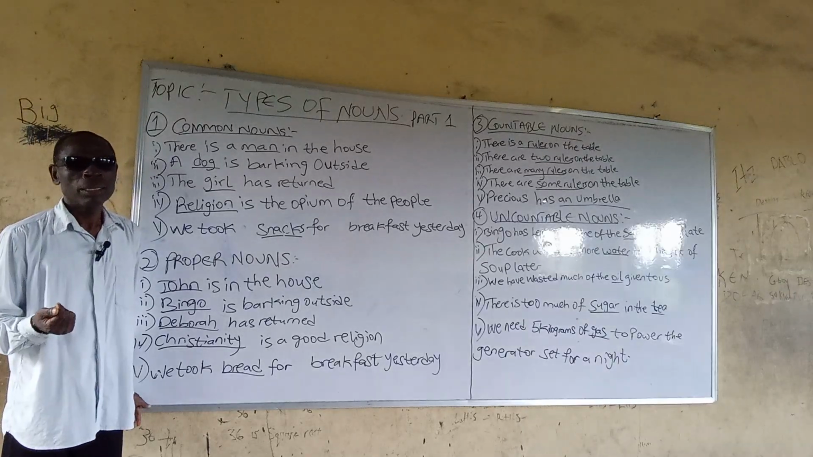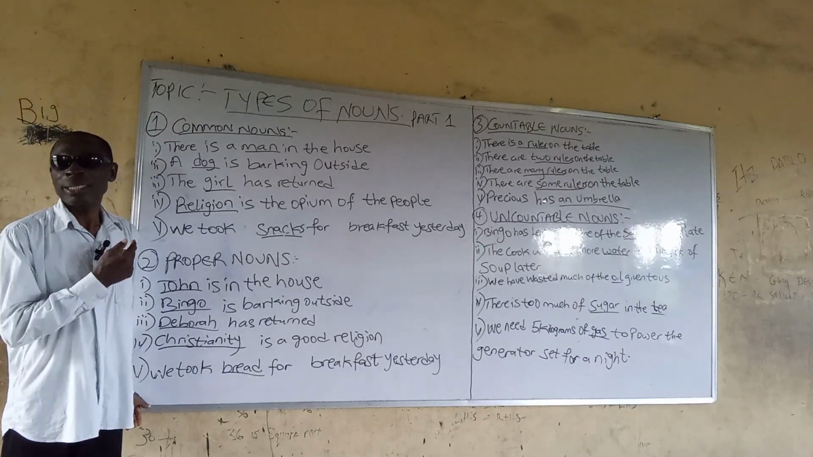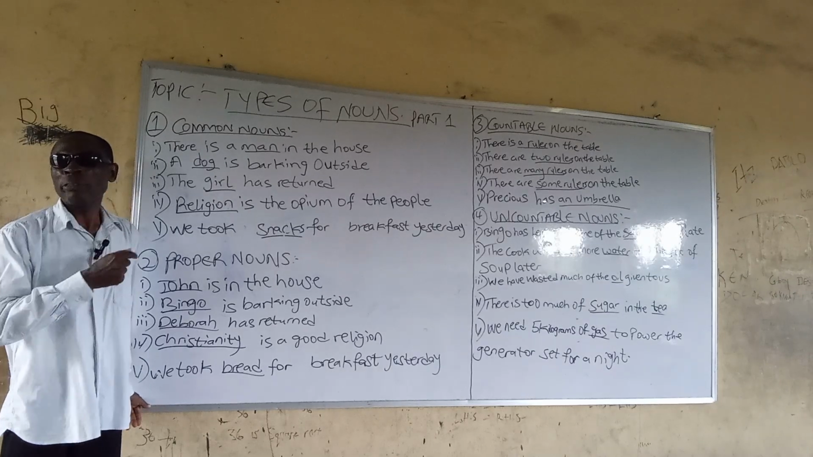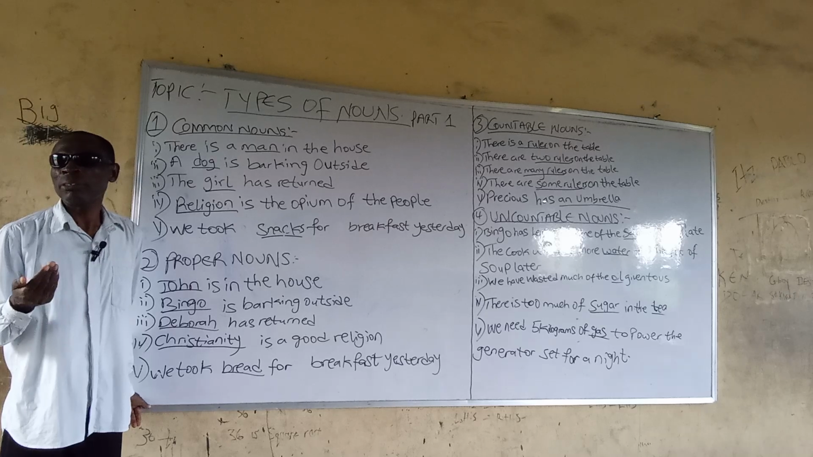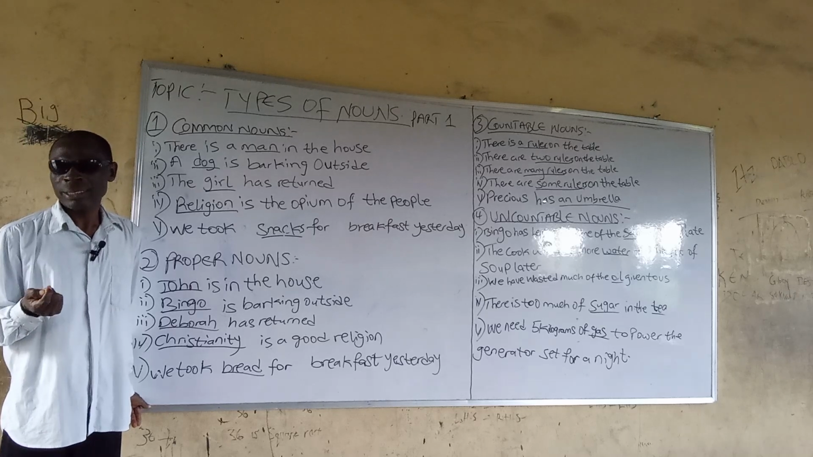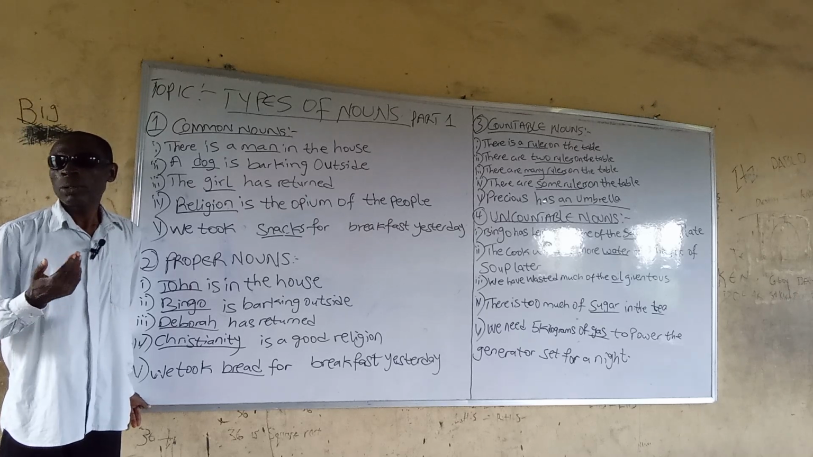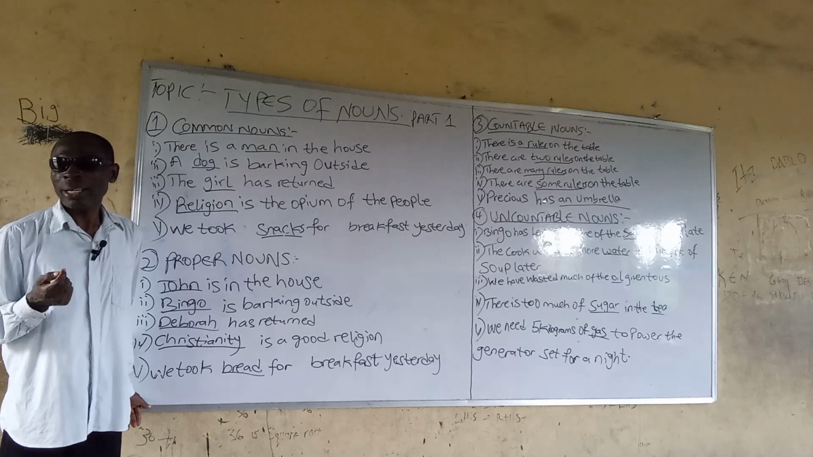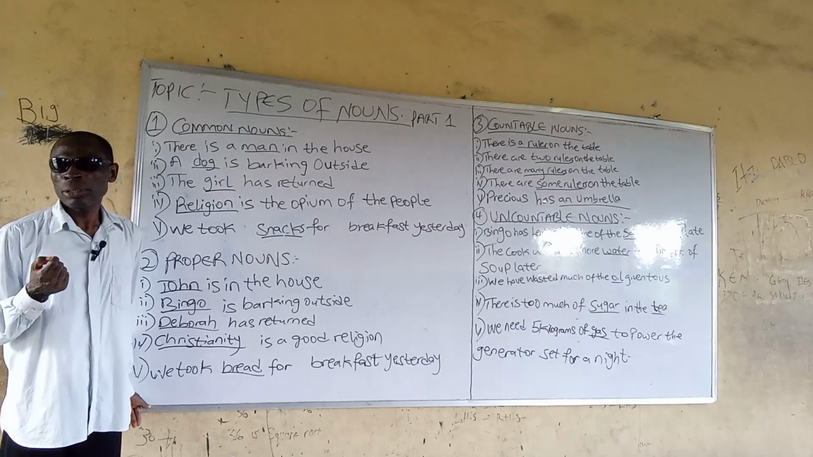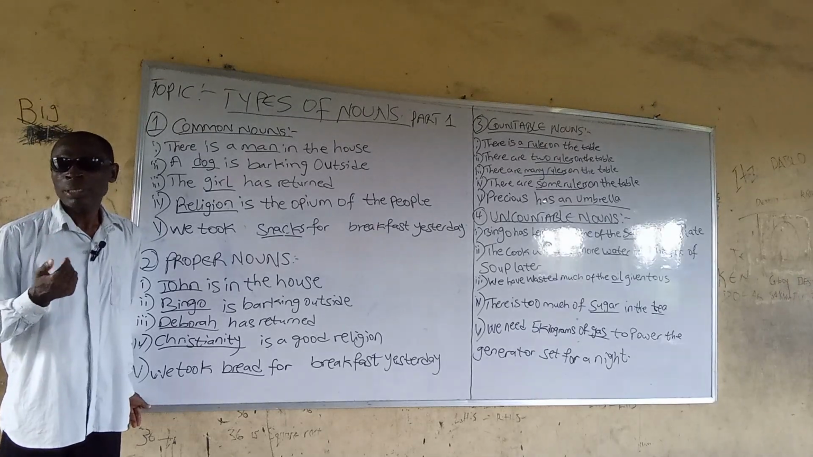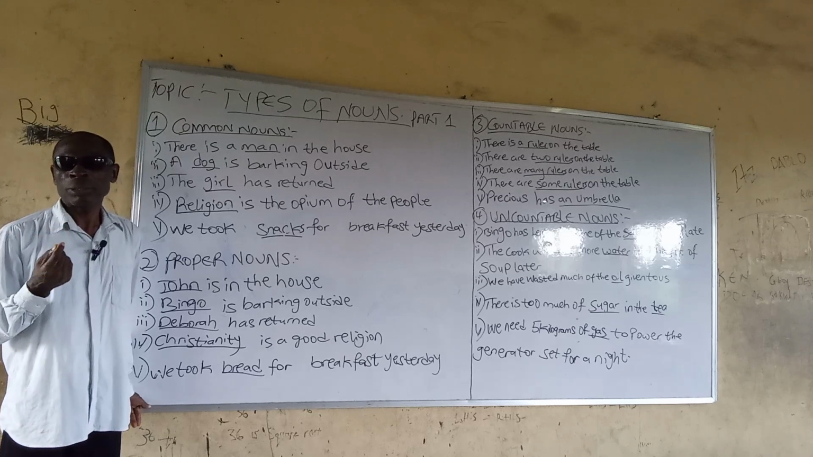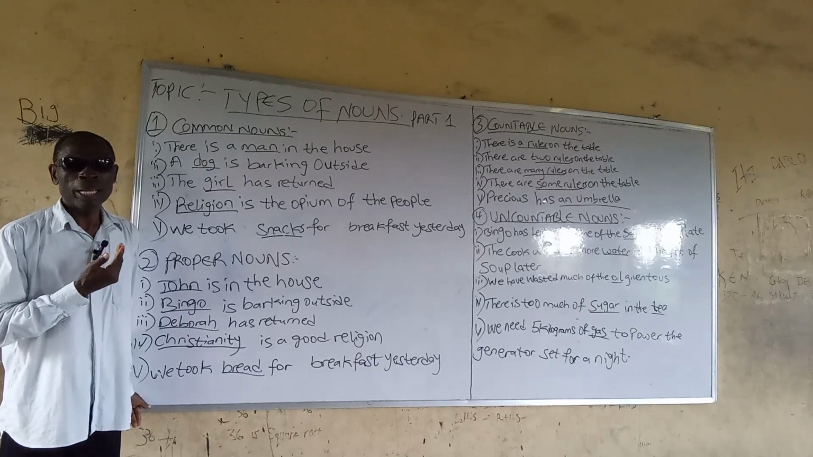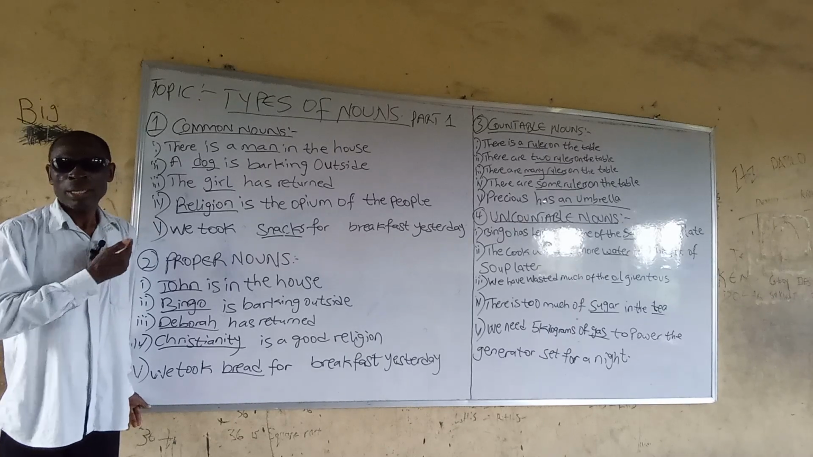In this class, we are going to treat the topic types of nouns. There are basically several types of nouns in English. They are common nouns, proper nouns, countable nouns, uncountable nouns, concrete nouns, abstract nouns, and collective nouns. Let's take them one after the other.